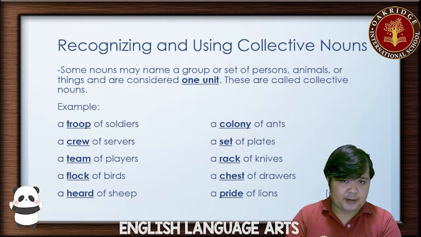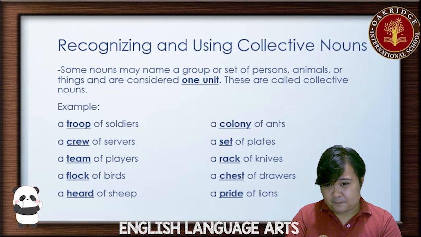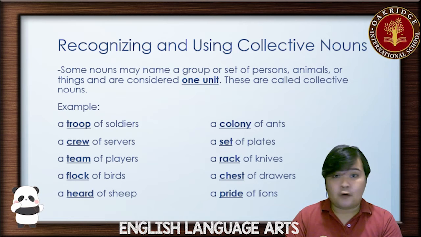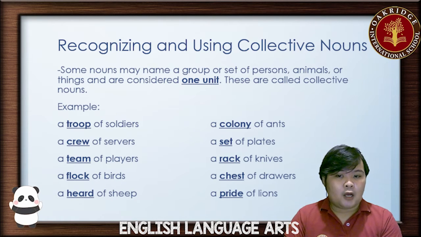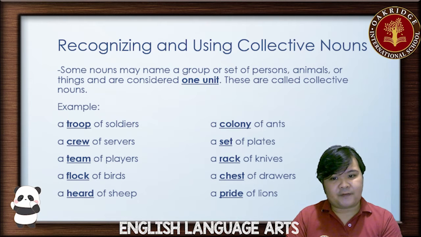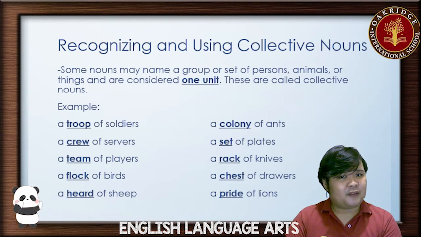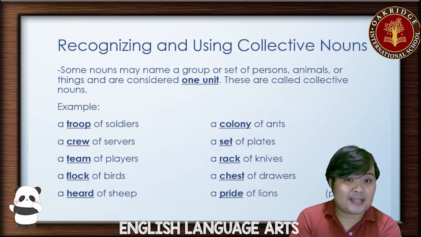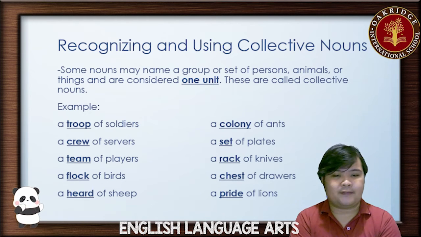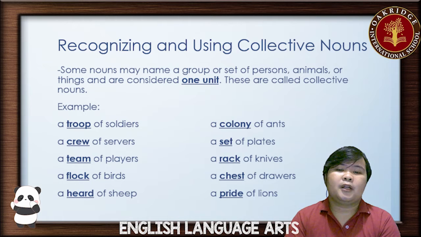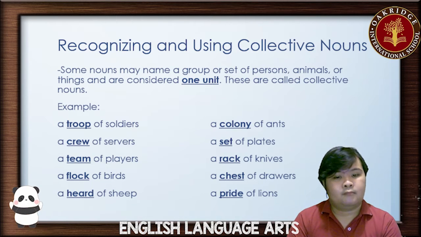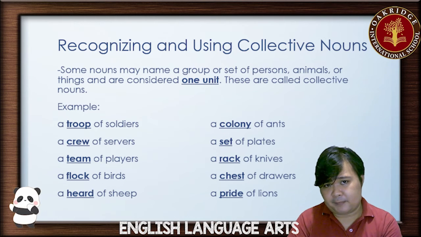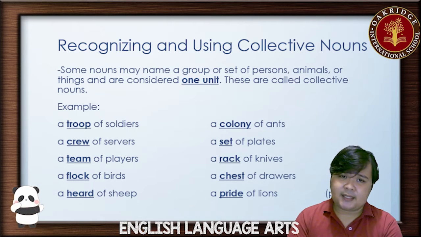Take for example, troop. A group of soldiers is a troop. A group of different people who are working is a crew. A group of different players for a sports event is a team. A group of different birds is a flock. A group of different sheep is a herd. A group of different ants is a colony. A group of different plates is a set. A group of different knives is a rack, especially if you put it in a rack itself, that's a rack of knives. A group of different drawers is a chest. A group of different lions is a pride. You might recall this from last school year, for those of you who were my students last school year. This is basically the same thing.